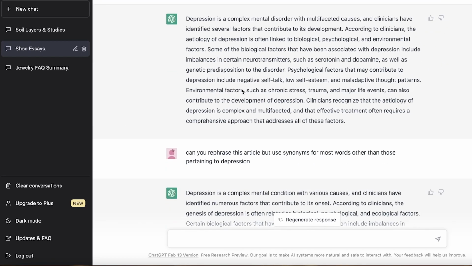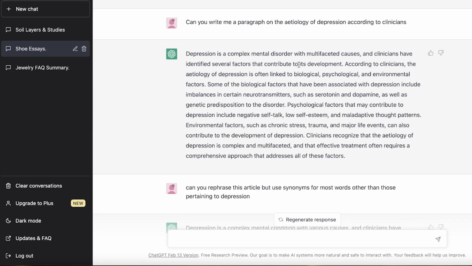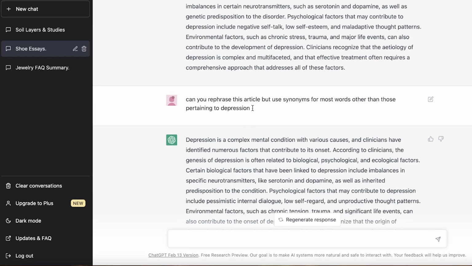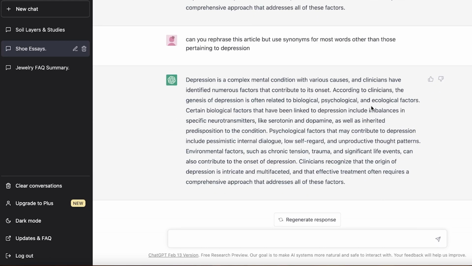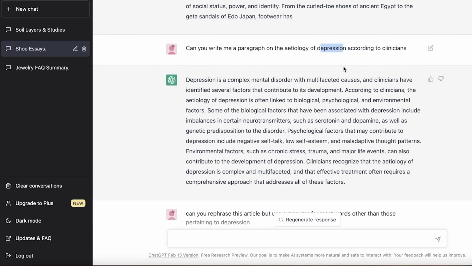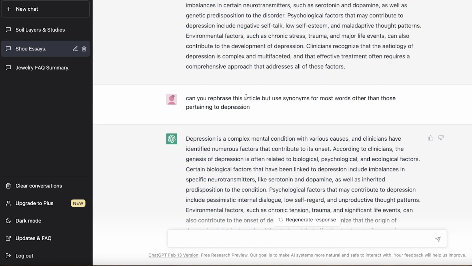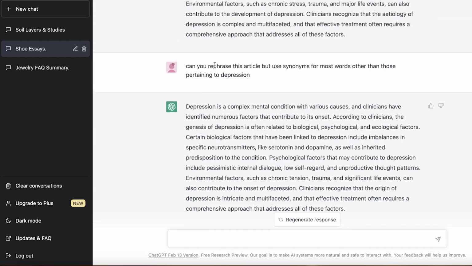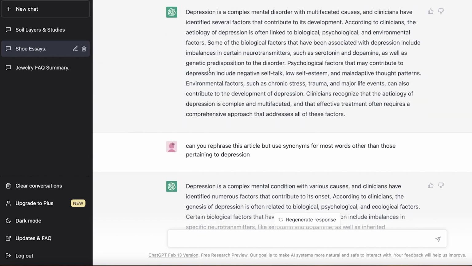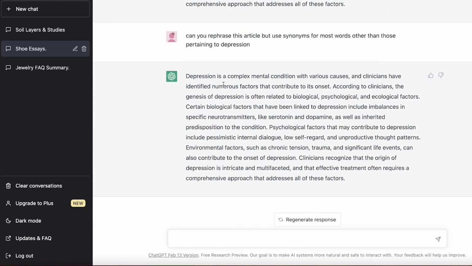You can just ask it to rephrase the article with synonyms, other than those pertaining to the main topic. For this paragraph, it was depression. So I asked it to rephrase and use synonyms for most words other than those related to depression, and it rewrote the entire thing. I checked it, and the detection went down. The first paragraph I typed gave me a 99% AI detection, so it was guaranteed as written by AI, but the second version rated only 6.7%, which is very low.